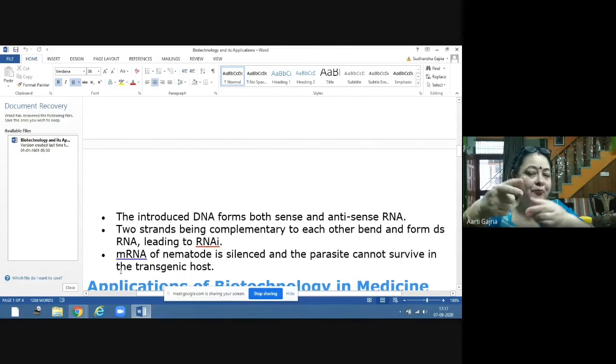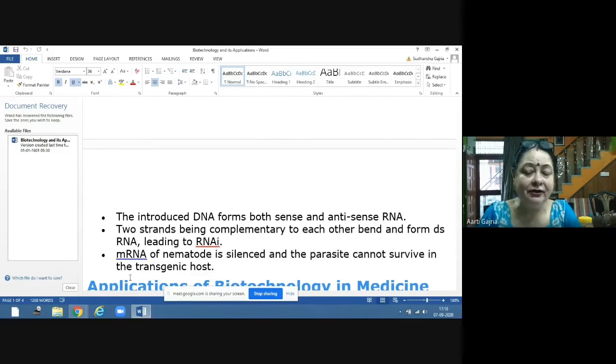So whichever strand is complementary to the messenger RNA will form the double-stranded RNA, because double strands are formed only by complementary base pairing. That double-stranded RNA will be formed, and that will lead to RNA interference. Messenger RNA of the nematode is silenced, and the parasite cannot survive in the transgenic host, because now the nematode has eaten it, the larva of the nematode.